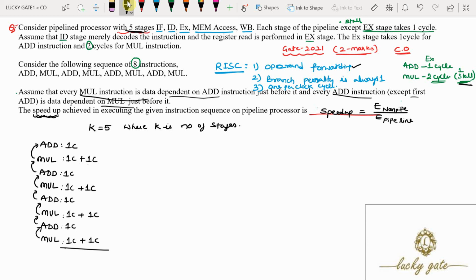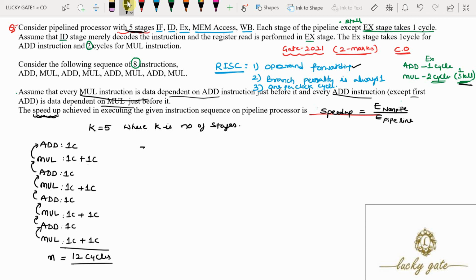So totally 12 cycles are needed for execution of these 8 instructions in a pipeline. Because it requires 12 cycles, the value of n, the number of cycles needed, is equal to 12.